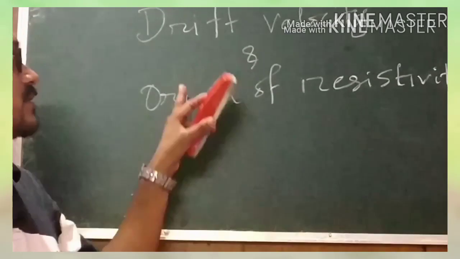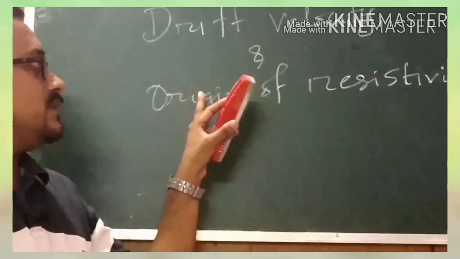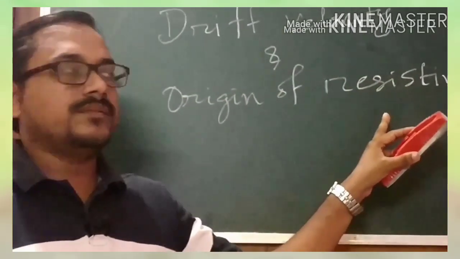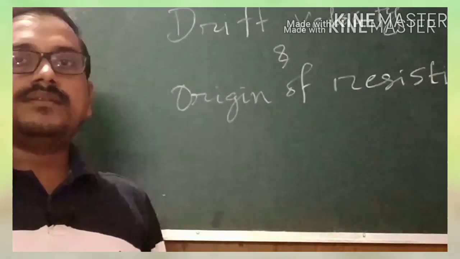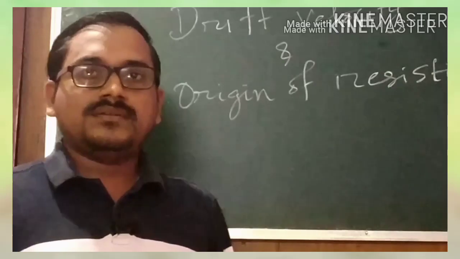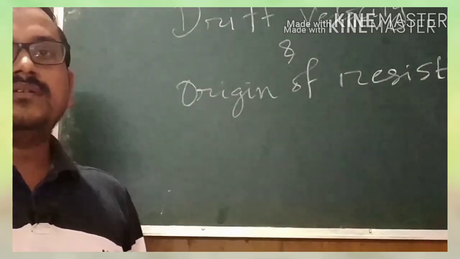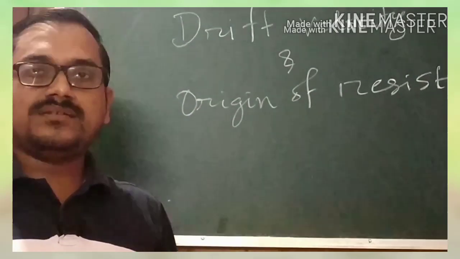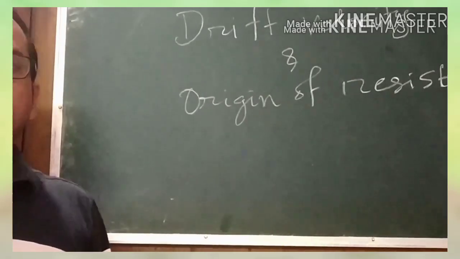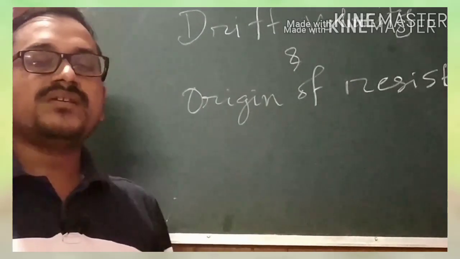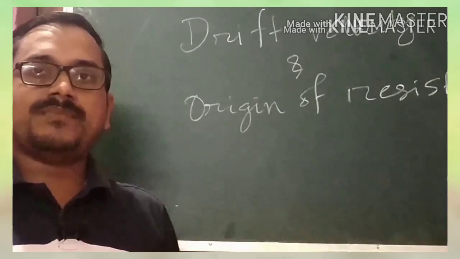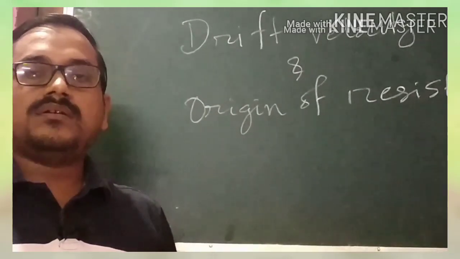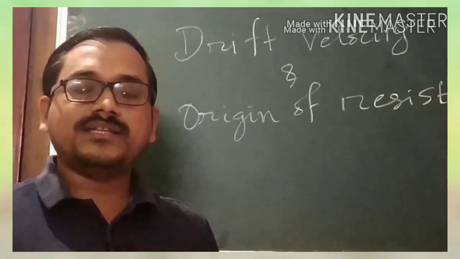Today we are going to discuss drift velocity and the origin of resistivity. Okay. So as we know, in a conductor the electrons are in motion. During the course of motion they will collide with each other or with the heavy charged ions. So due to this what happens? The magnitude of the velocity of the charge remains constant, but the direction of the velocity is random.